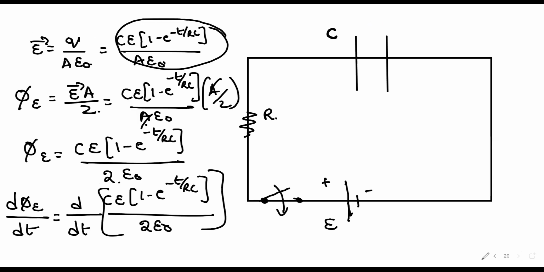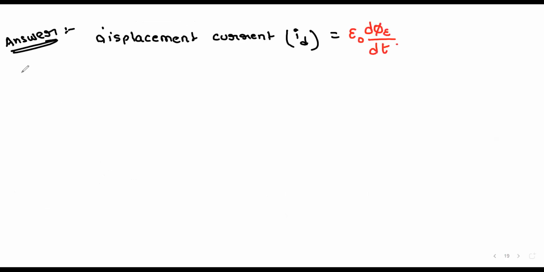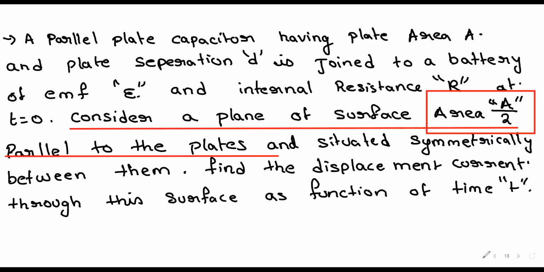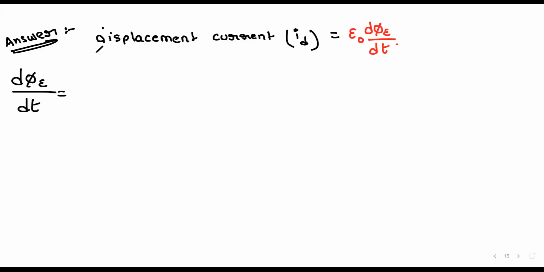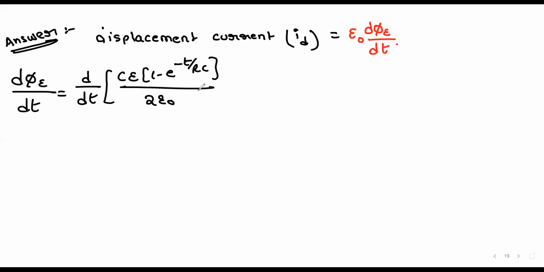Oh, look here. dφE/dt is equal to d/dt of C into... now look here, CE by 2 epsilon naught is a constant. Take it out.